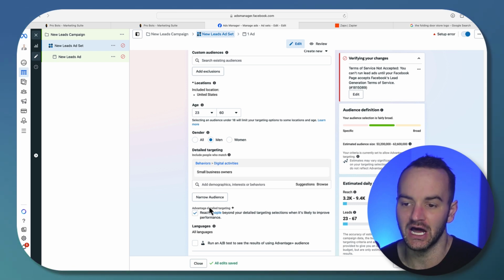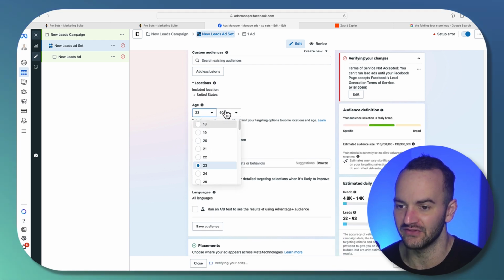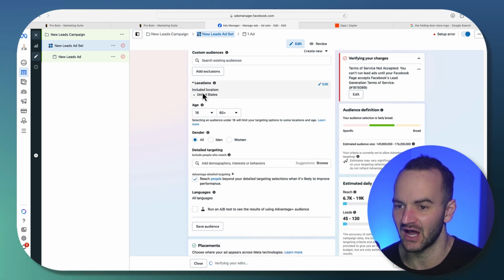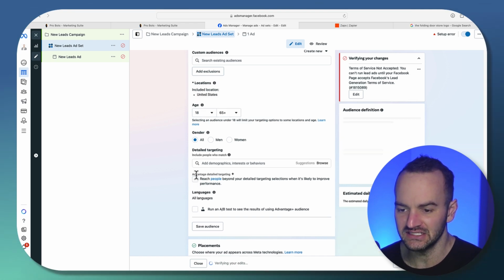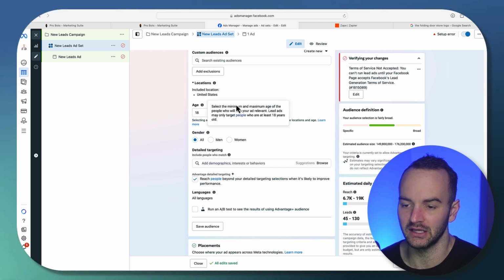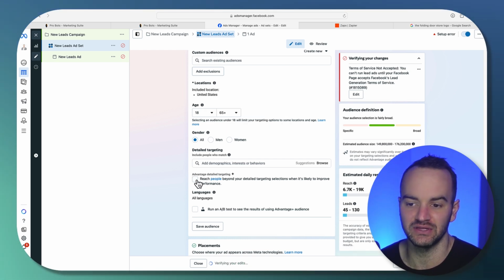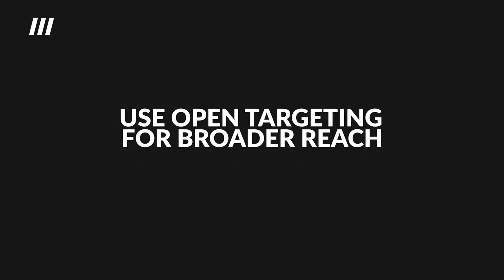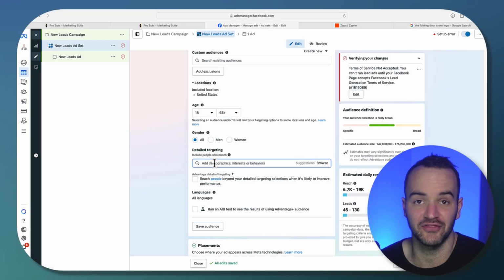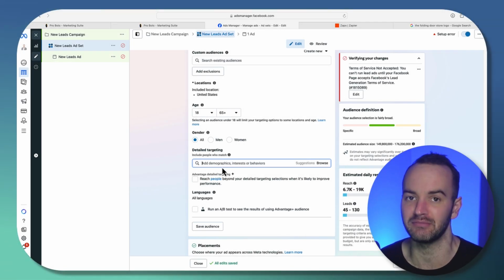And the only times that I will keep it on, because let's explain this scenario. If I had this at 18, this was at 65, and then let's not worry about the country, this and this are the exact same thing, okay? Because I've already changed it to max age range and gender and everything. So this and this would be the exact same thing. And open targeting is typically how I recommend you guys do your targeting. So putting nothing here anyways. So if you're doing open targeting, usually this doesn't even mean anything.